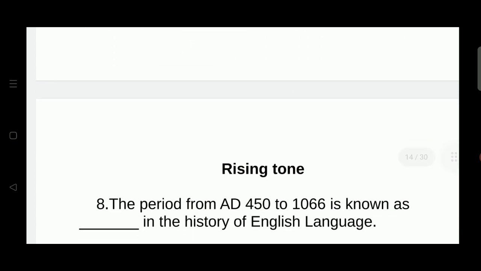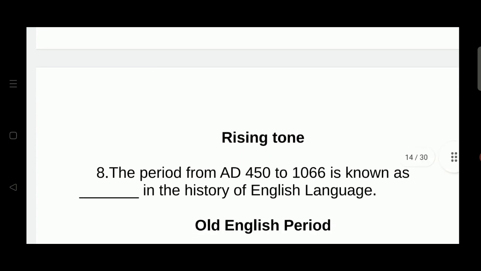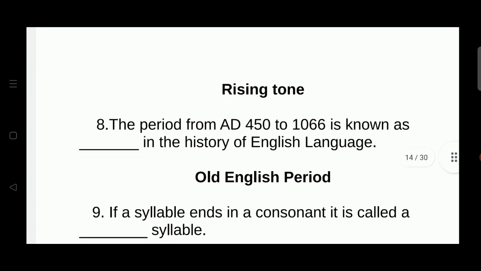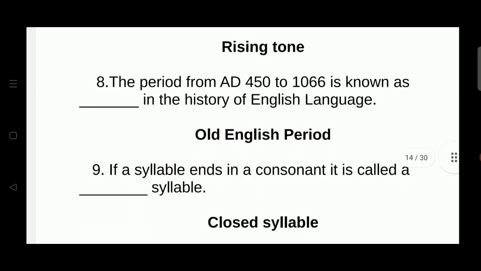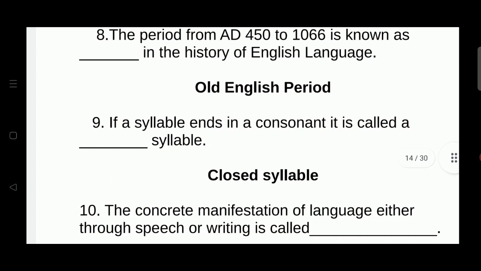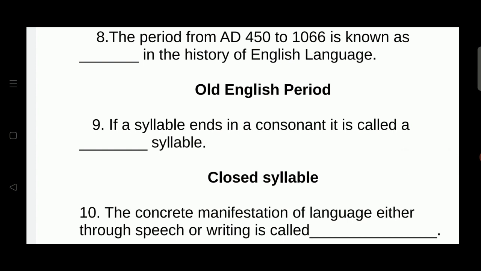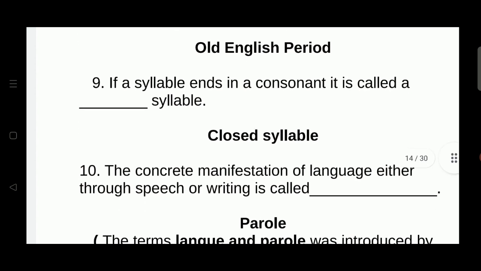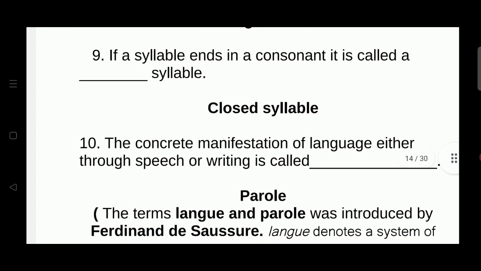The period from AD 450 to 1066 is known as dash in the history of English language. It was the Old English period. If a syllable ends in a consonant, it is called a closed syllable. The concrete manifestation of language either through speech or writing is called parole. The terms langue and parole were introduced by Ferdinand de Saussure.